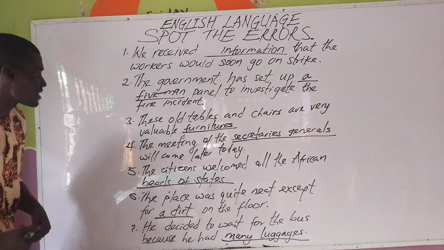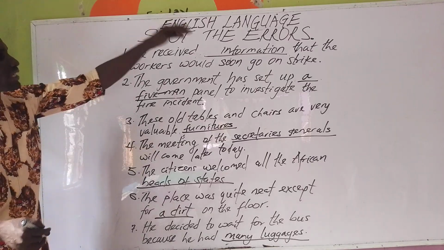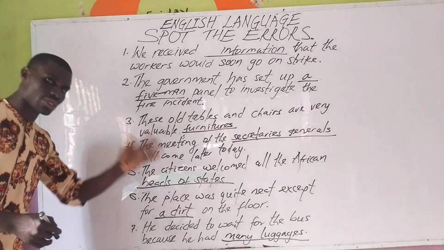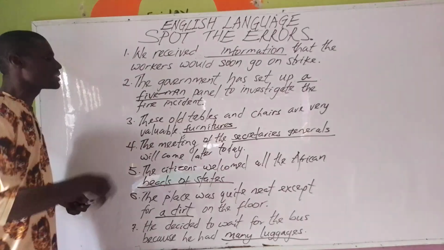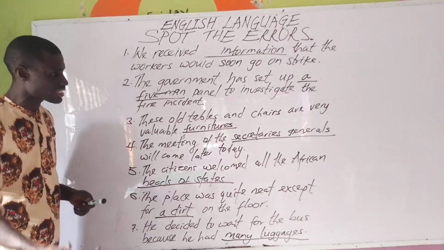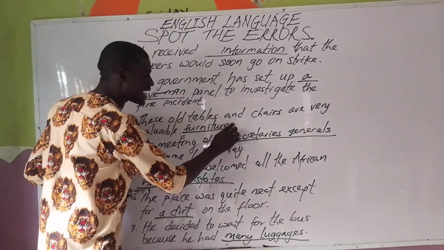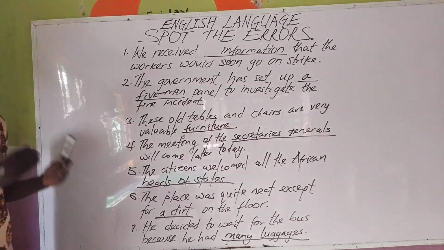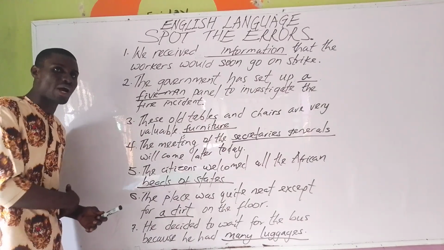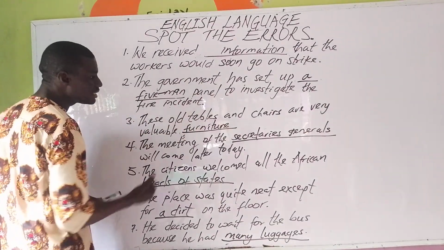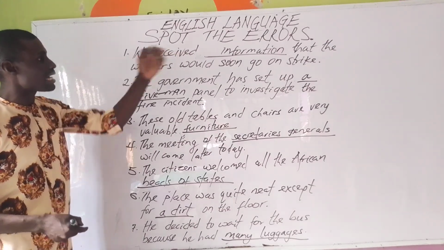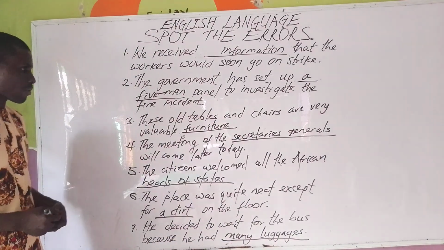The third sentence. Furnitures, like information, is an uncountable noun. It cannot be divided into singular and plural. Therefore, it is unacceptable to have s as a marker for the plural form of the word furniture. So we do not need s after furniture, we do not need s after information.